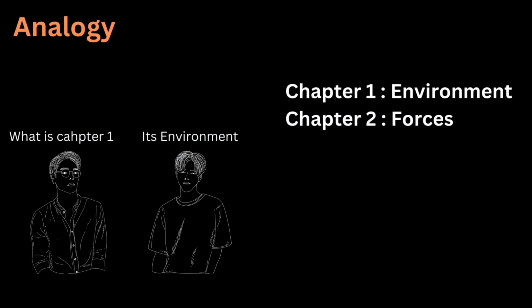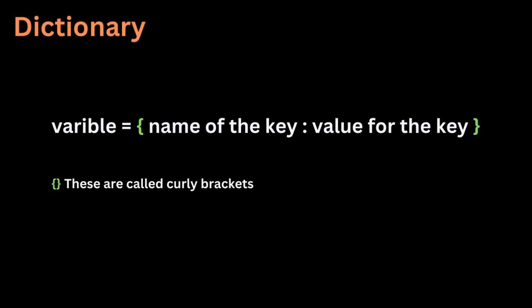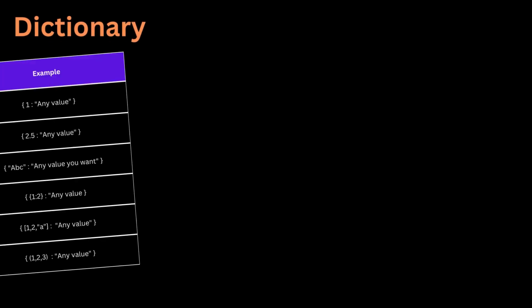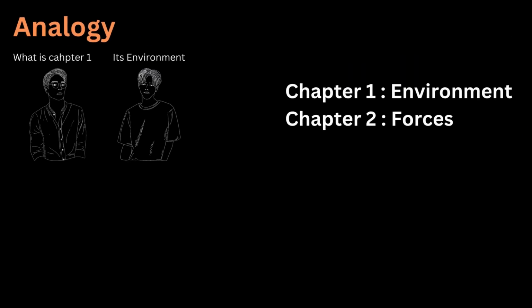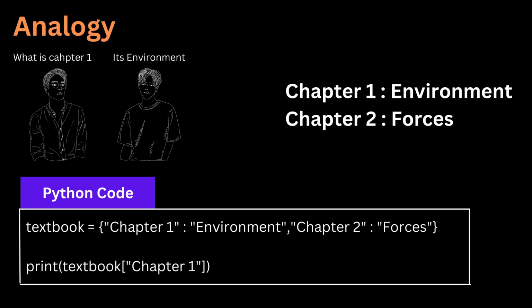To create a dictionary, you have to create a variable equals curly brackets. Inside that curly brackets, name of the key, colon, value of the key. Remember, the name of the key can only be of type string and int, not any other data type, but the value of the key can be of any data type. The above analogy can be converted into a dictionary.